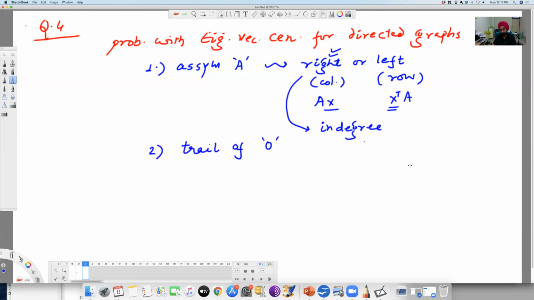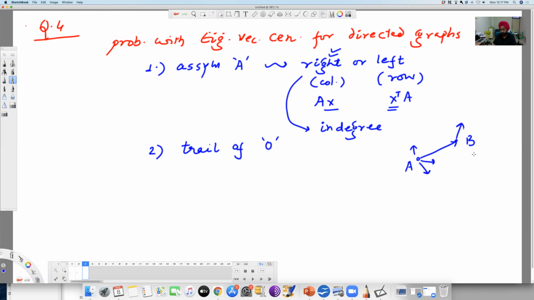So we learned that if you have two nodes A and B, and B only gets a connection from A, the incoming edge to B is only coming from A, and A has no incoming edges, only outgoing edges.